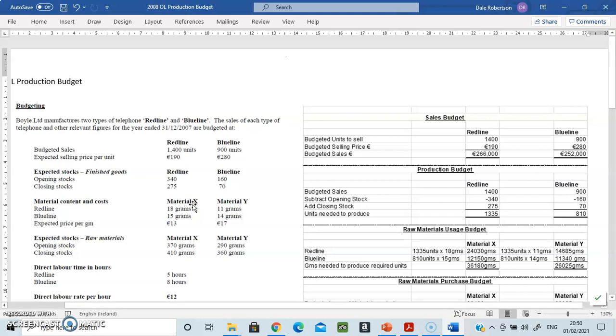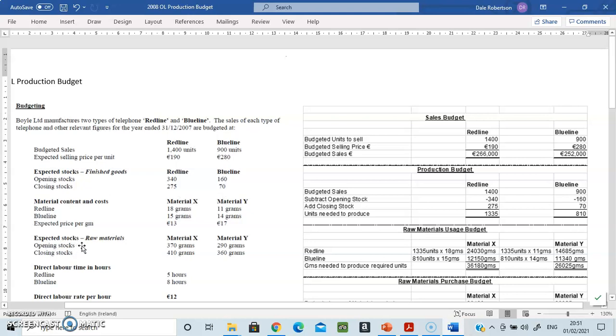We just know that there's a material X and a material Y. Now, to make a red phone, you need 18 grams of material X and 11 grams of material Y. So you read horizontally there to see X and Y. And to make a blue phone, you need 15 grams of X and 14 grams of Y. And the expected price per gram for this stuff is €13 and €17. All of this is just information which we will use piece by piece in the answer.